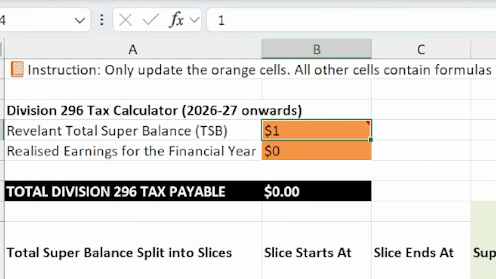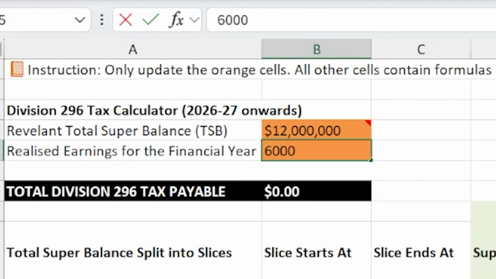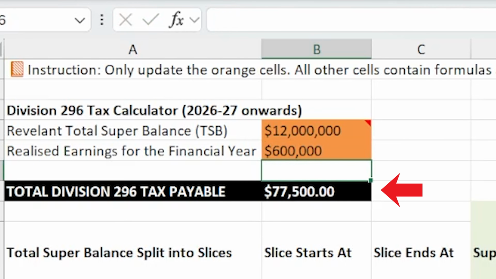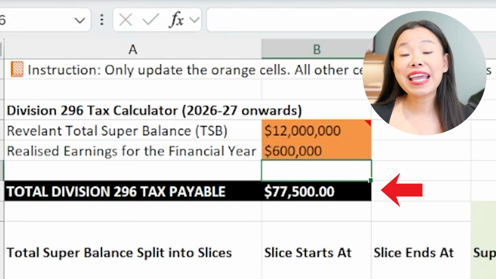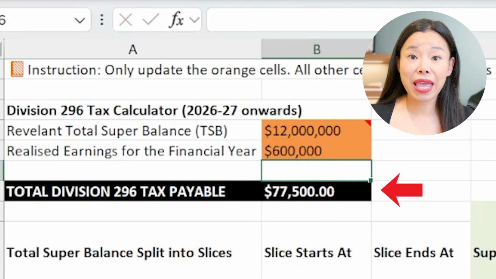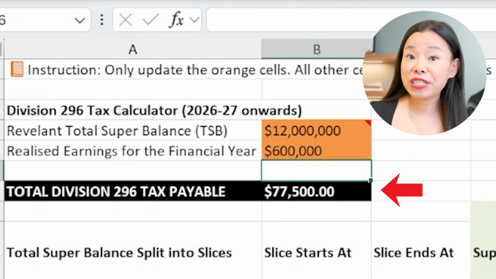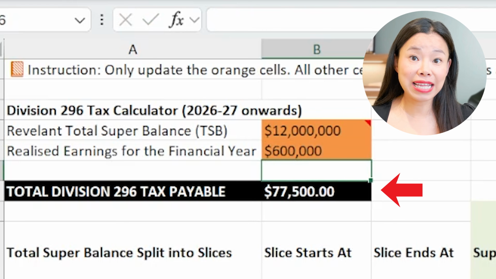I've built a Division 296 tax calculator. Once you enter the total super balance and the realized earnings, it tells you exactly what you owe. But I still think it's worth understanding the math behind the result so you can see which levers you can pull to reduce this tax.